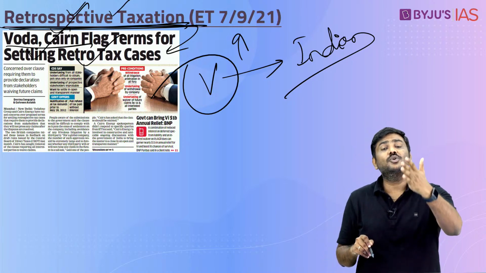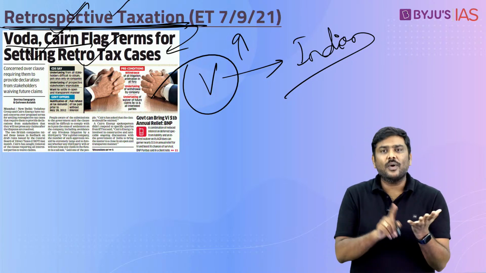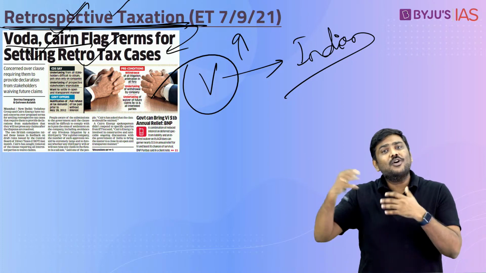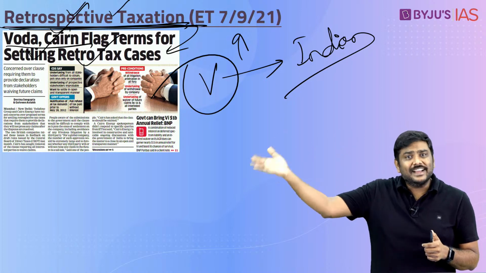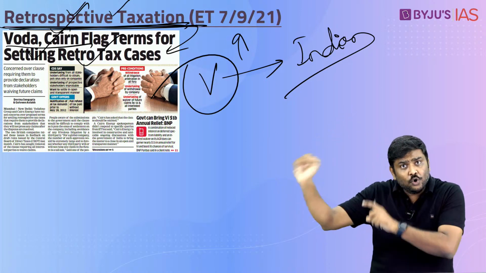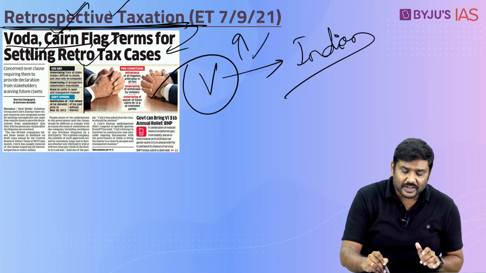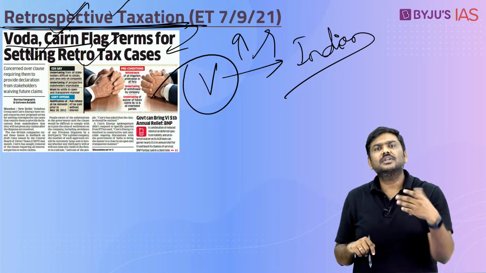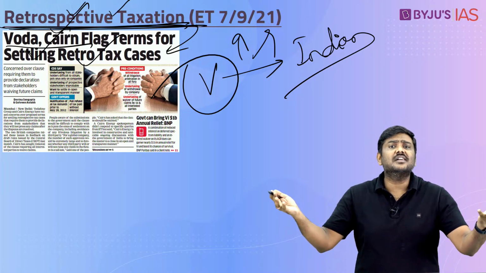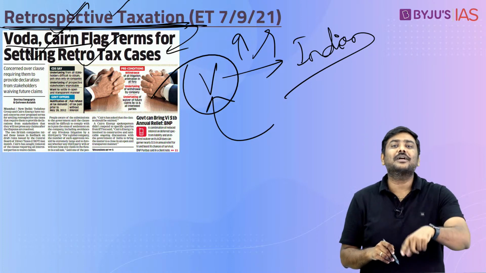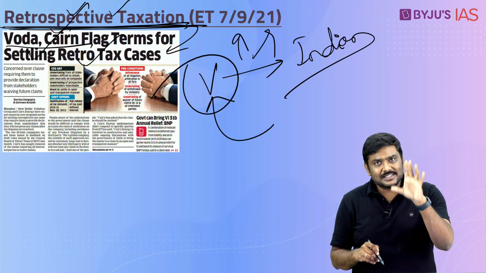and they are saying we are not ready to take this kind of risk, because in the future, who is going to own the company, I don't know. Tomorrow I might enter into a joint venture with any company, or I might sell this company to anybody else in the market, and the new buyer might decide they have a very valid case here, and go to court and file a case. Government might simply say we have settled it, so go and ask the earlier owner. So Vodafone or Cairn Energy will become liable for the payment in such cases.